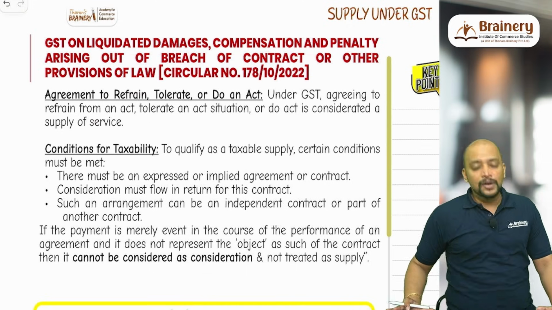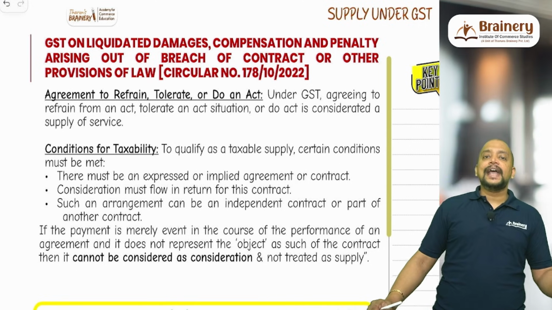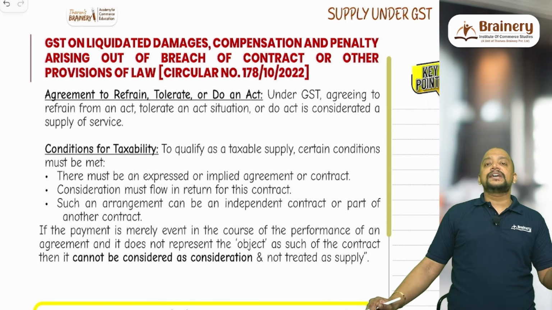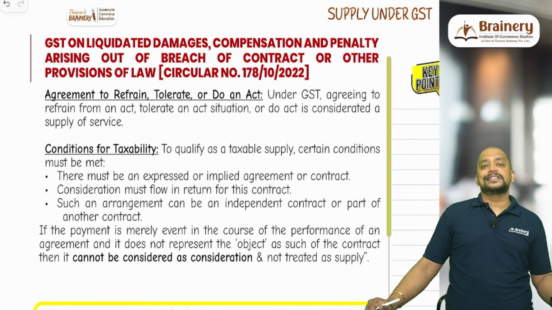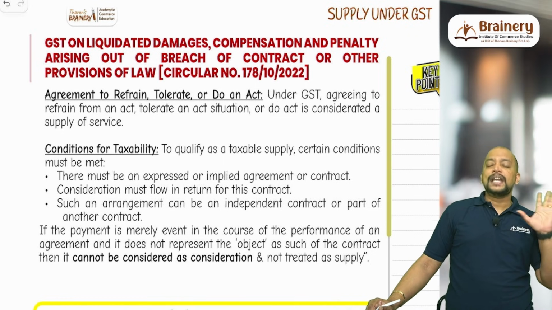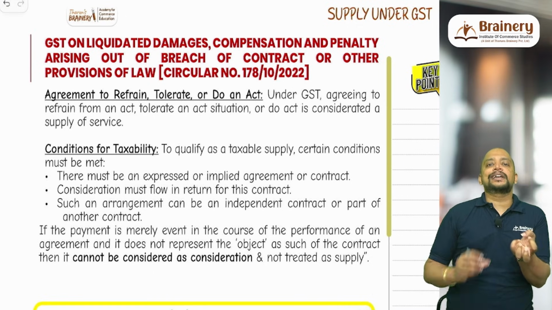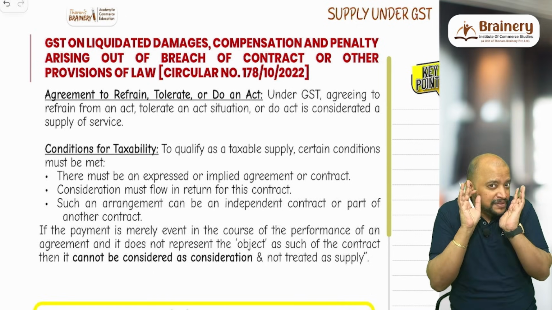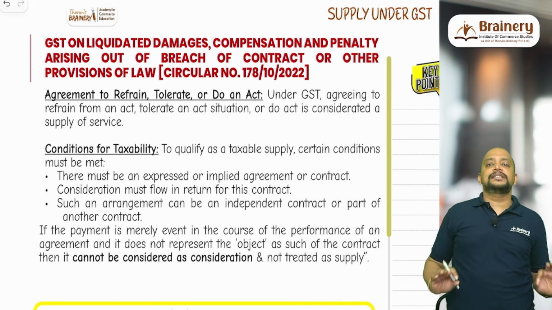So first of all, why has this discussion arisen? Because we have seen that any activity for a consideration is supply under 7(1)(a). Also in 7(1) capital A, consideration for tolerating an act is supply of services. But what happens here? First, there is a tolerating of an act. For tolerating an act, we are receiving some money. So this money which we are receiving, is it covered under supply or not a supply, is the moot question here.